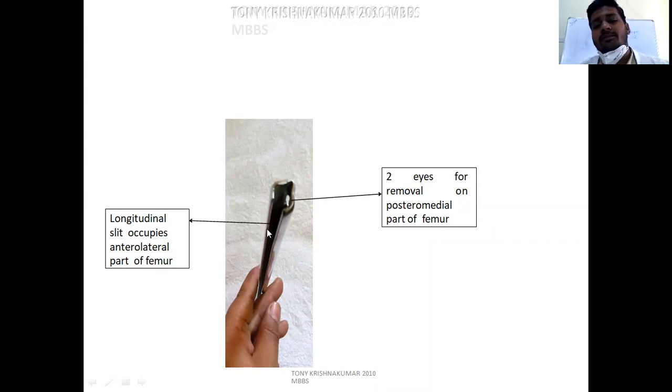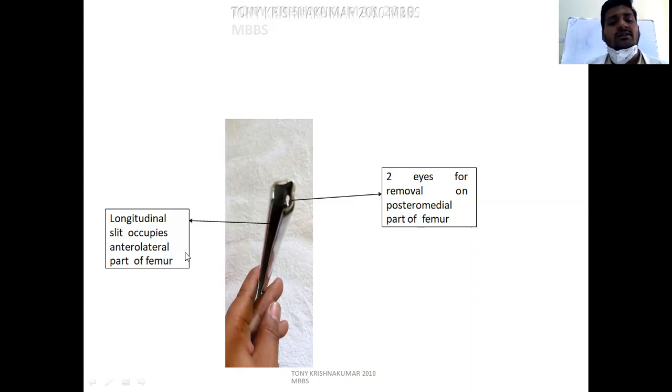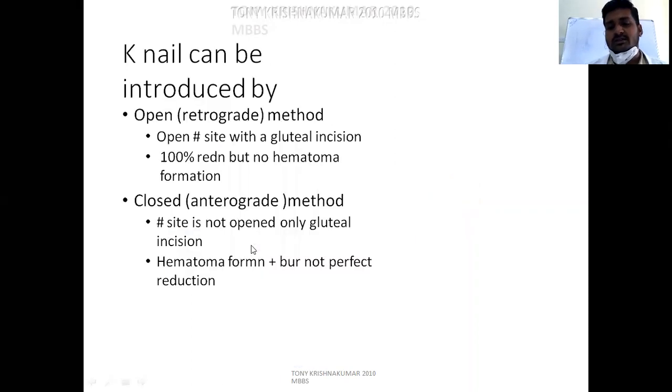The slot should come towards the anterolateral side. The posterior medial part of the femur is the compressive side, and the anterolateral part of the femur is the tensile side. This slot should come towards the tensile side.